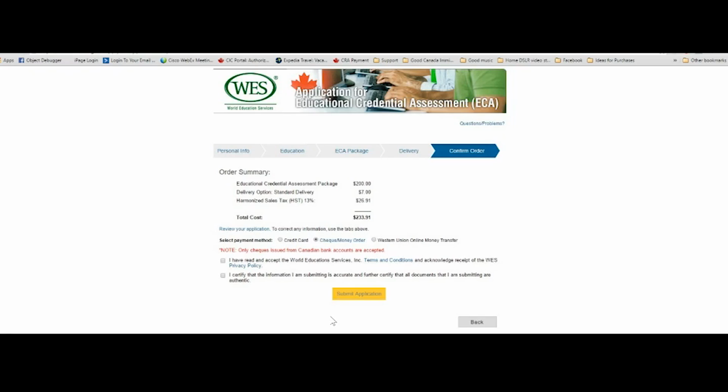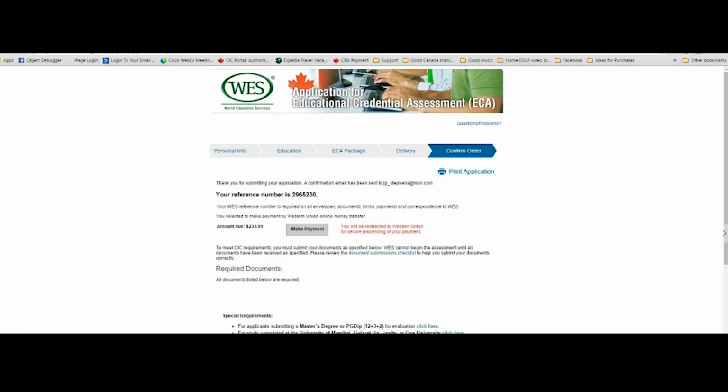And once you have selected the method of payment, you will again have to select those two conditions and click on the submit application, which will take you to the next page.